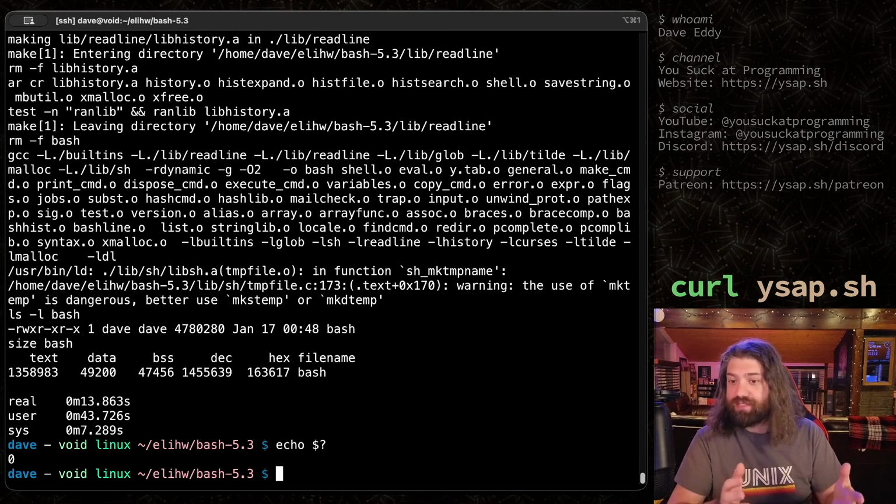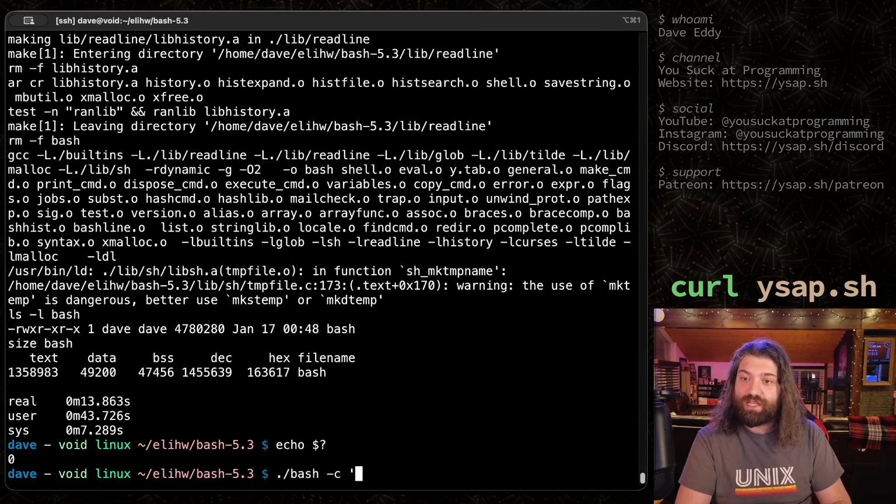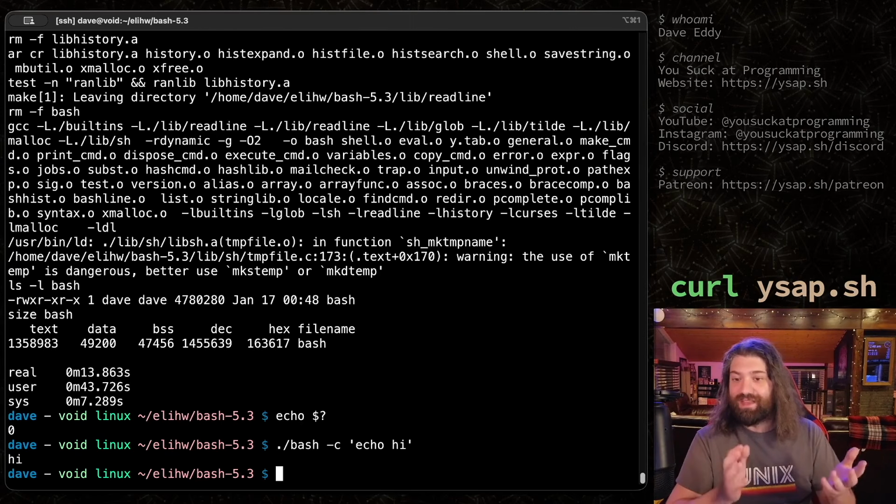Let's check this. We have an exit code of 0. Hey, that's awesome. It took 13 seconds to run. Not bad at all. And when this is done, we should have a bash binary in our present working directory. So if we run this, we can give it -c echo hi, and there we go. It works.